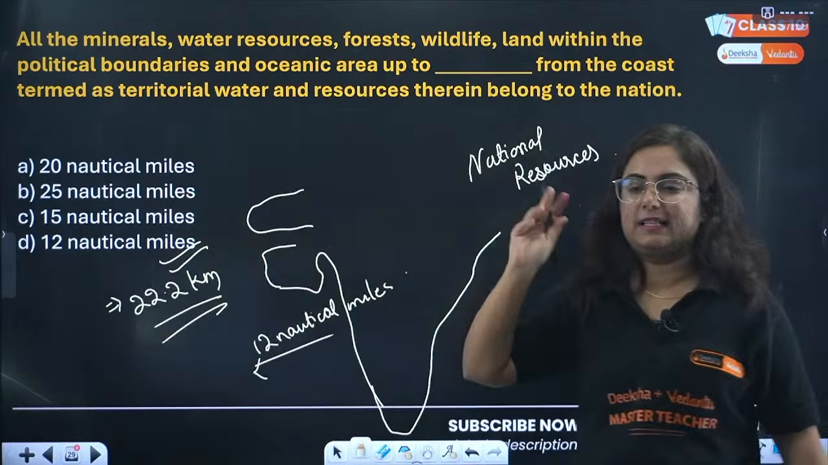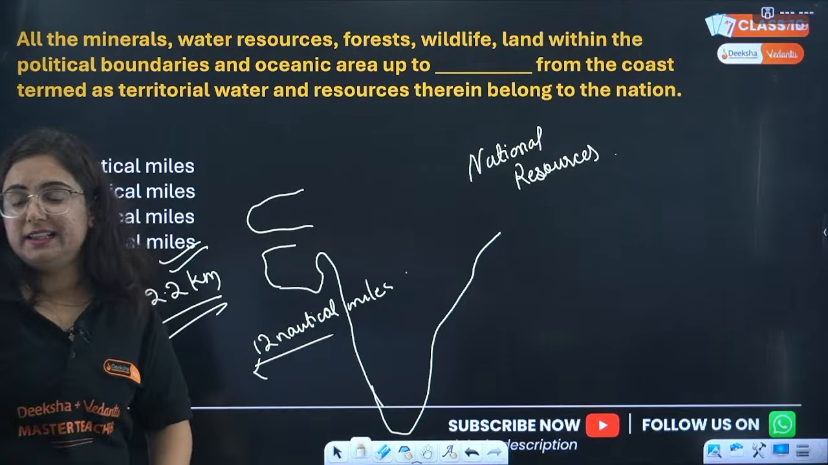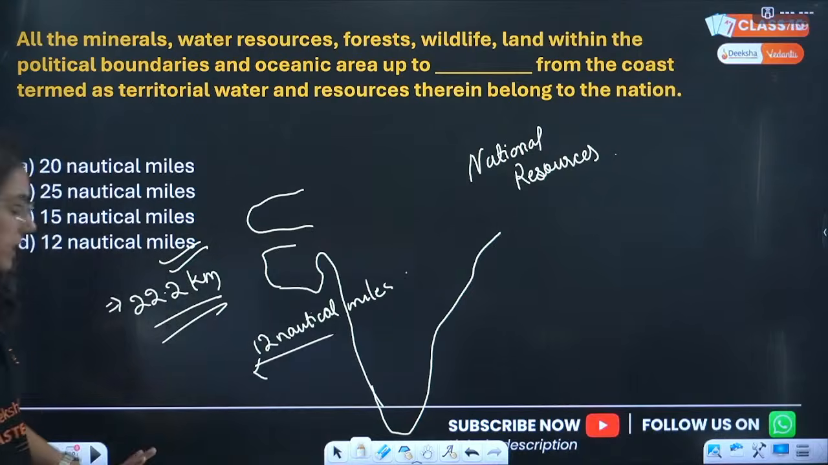D is the correct answer, right? Ma'am, which chapter is this from? Resource and development, beta. This is from resource and development.